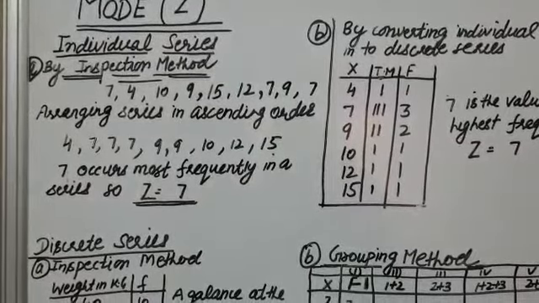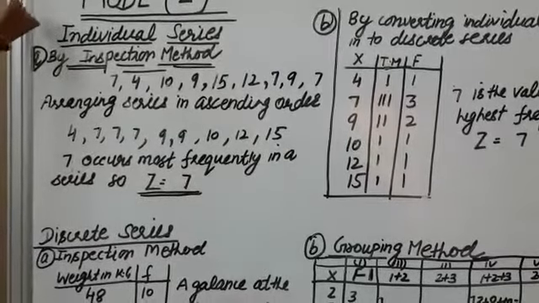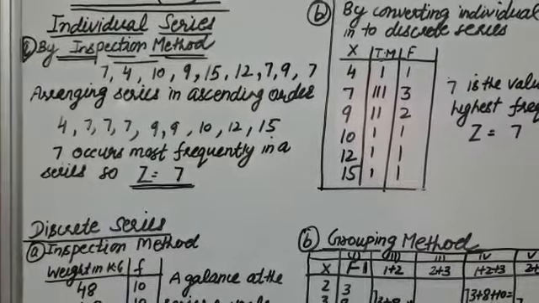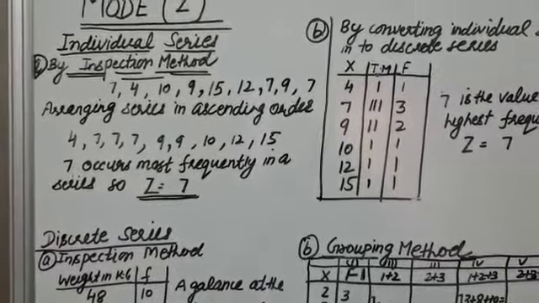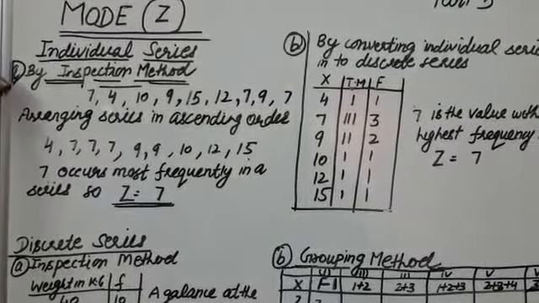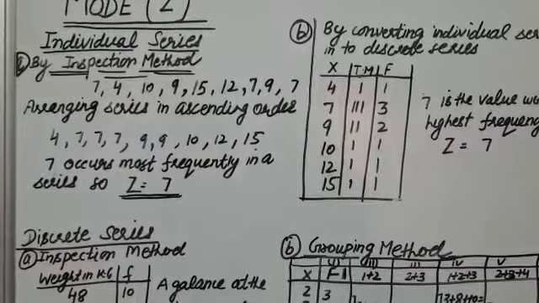Let us study how to calculate mode, first of all in individual series. In order to calculate mode in individual series, there are two methods. First one is the inspection method. By this method, the series is given here, an individual series.